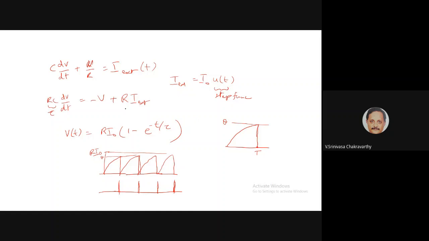Then the solution to this equation is V(t) = R I naught times (1 minus e to the power minus t by tau), where tau is equal to RC. Without the resetting step, you simply have the voltage getting charged up like this, increasing monotonically and tending to some limit. You can substitute this back into the equation and verify that it satisfies it.